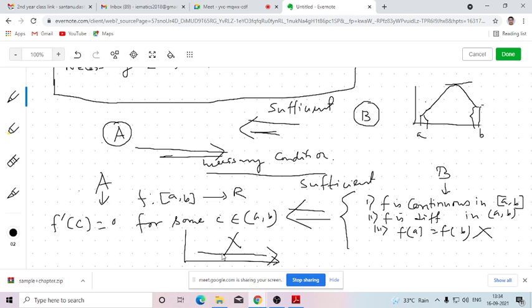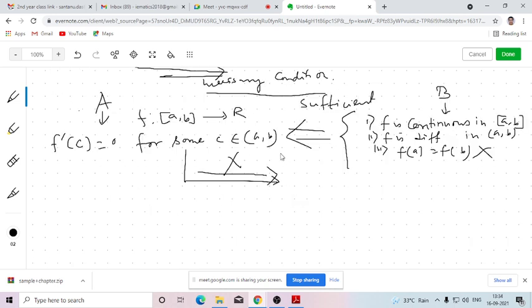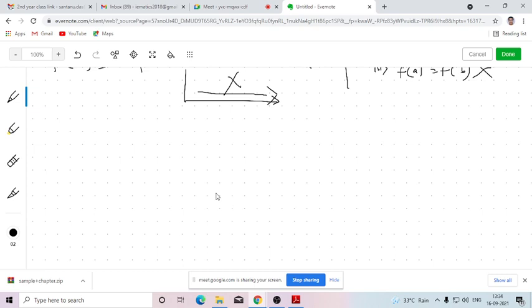Is that clear or not? What is a necessary and sufficient condition? Now it's clear to all? Yes, sir. Okay. Now why have we discussed this? Because while we discuss the conditions of an analytic function, or what are the criteria for a function to be analytic, these things will be required. Necessary and sufficient conditions will be required.